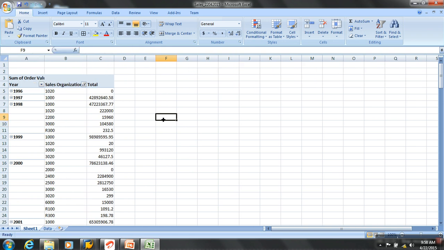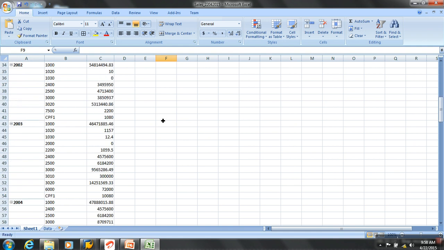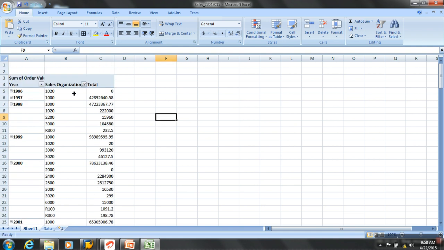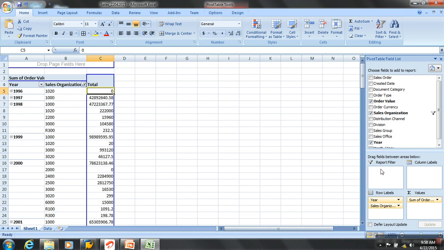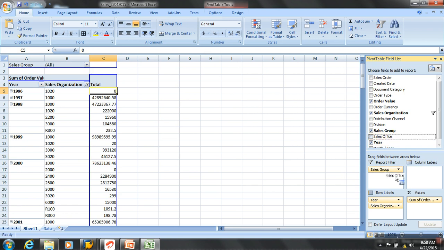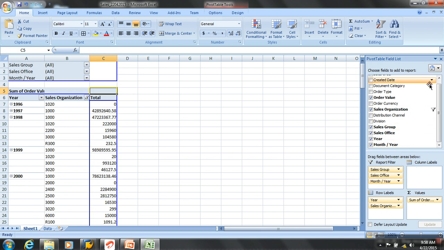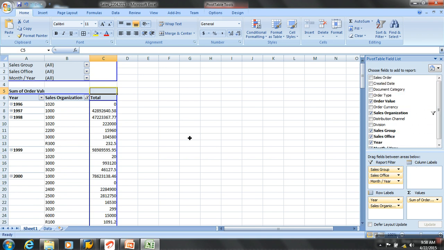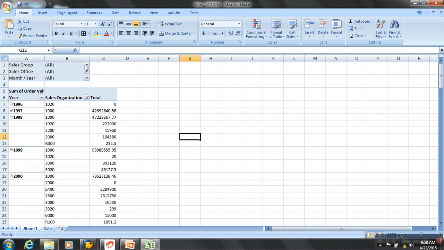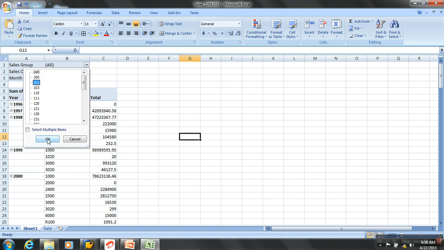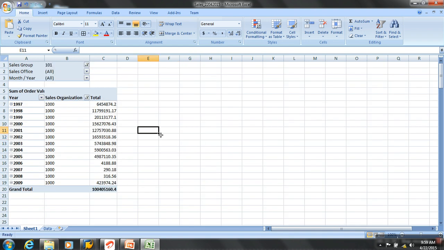I see basically year wise I'm giving a sales org and what are the totals, and I can have some say sales group, sales office, month wise. I'll put all those into this thing. Now you'll have report filters. User can just do filtering only for one group, say 1001 like this. I can see that he is trying to analyze like this.